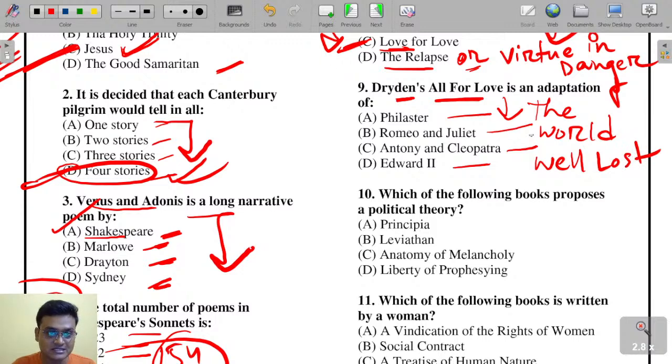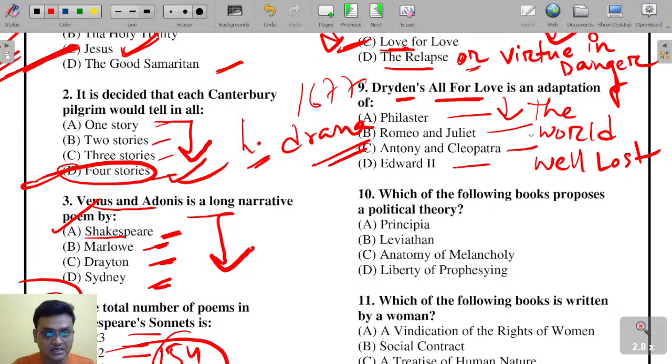It is a 1677 heroic drama. Antony and Cleopatra is the right answer here.